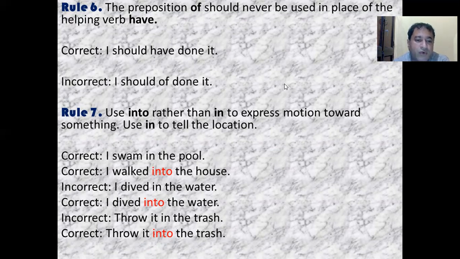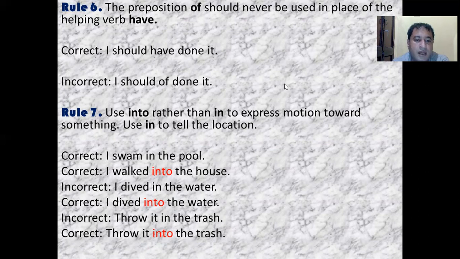Another example: I walked into the house means I am outside, and now I went inside. That's why I used "I walked into the house". If I had been already inside the house, then I would use "I walked in the house". So from outside to inside, you need to use "into".